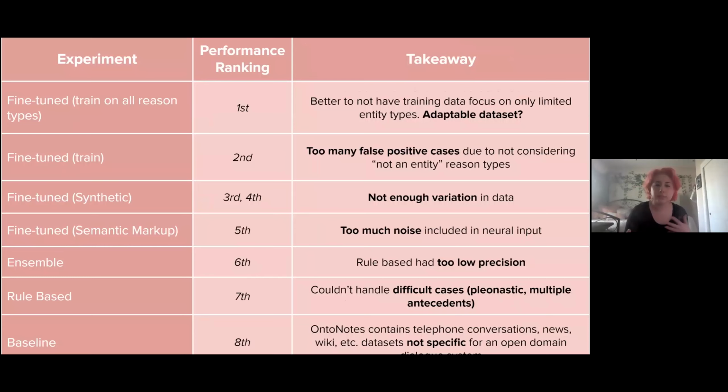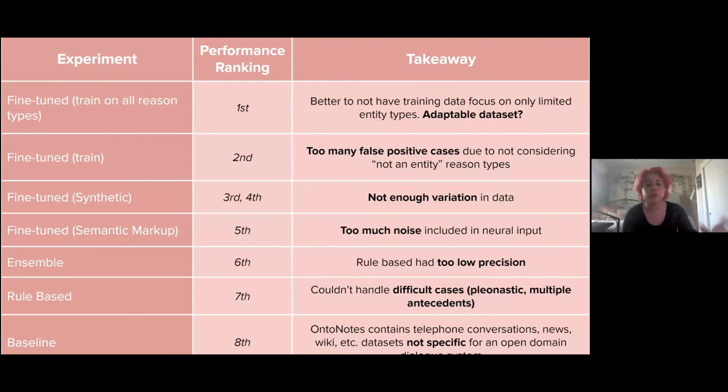So we're suggesting that this is a more adaptable data set for potential abstract entity types. And if the system wants to start recognizing more entities, this is a sign that they would be able to do that.